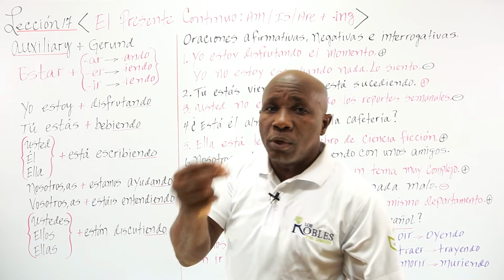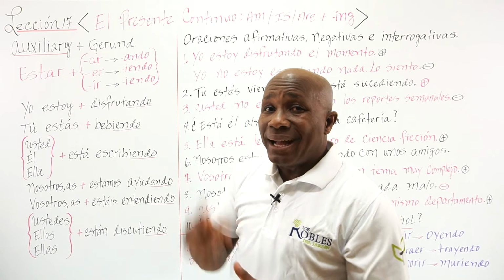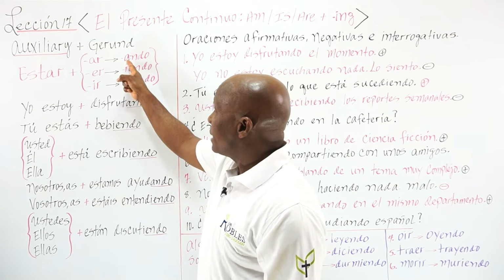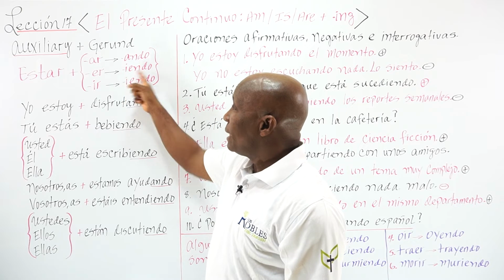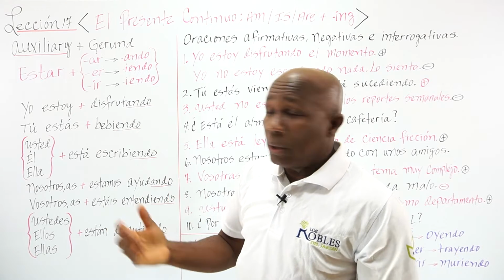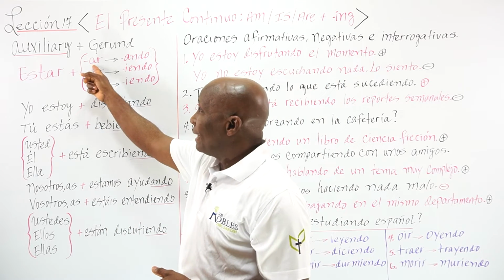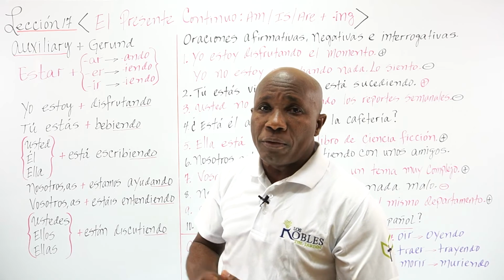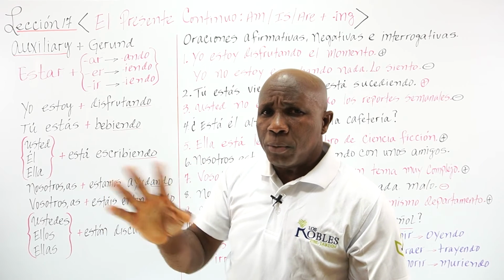And how do we form the gerund in Spanish? By adding this ending, ando, yendo, depending on the infinitive form of the verb, the groups of verbs that we have.